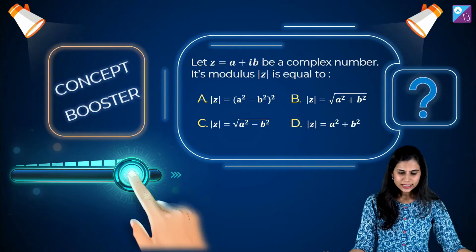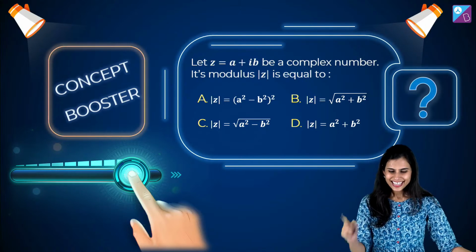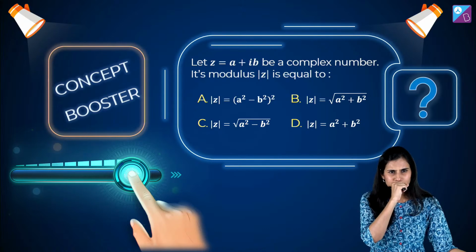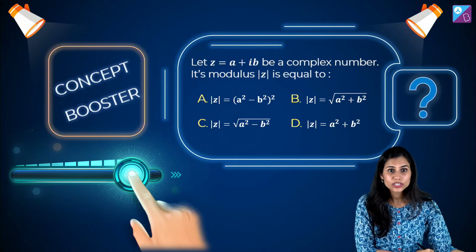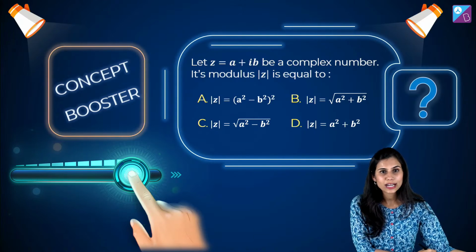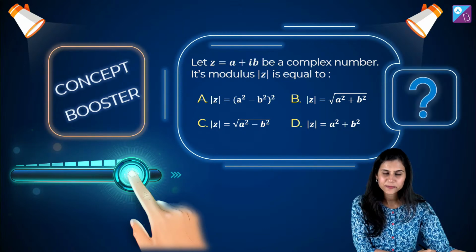Let's quickly do that. But before that, this is a concept booster question for you. Hi Santosh, tell me, if z is a complex number described as a plus iota b, then mod z is given by what out of the given 4 options? Quickly, quickly, quickly. A, B, C, D.